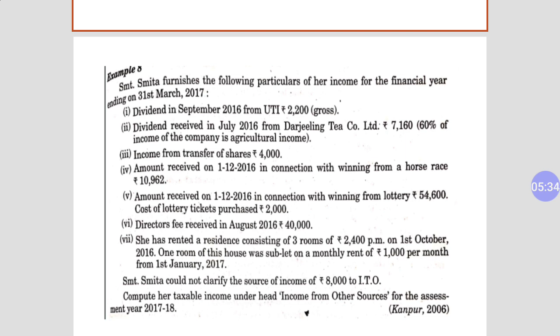Last point: Srimati Smita could not explain the source of income of rupees 8000 to the ITO. So 8000 is the amount of income which is undisclosed, and this is part of income from other sources. After that you will have to make the total of all the amounts, and you will get income from other sources. Now let's check the answer of the question.